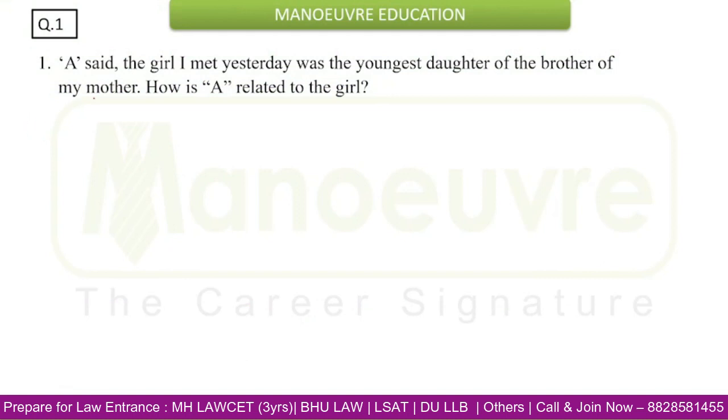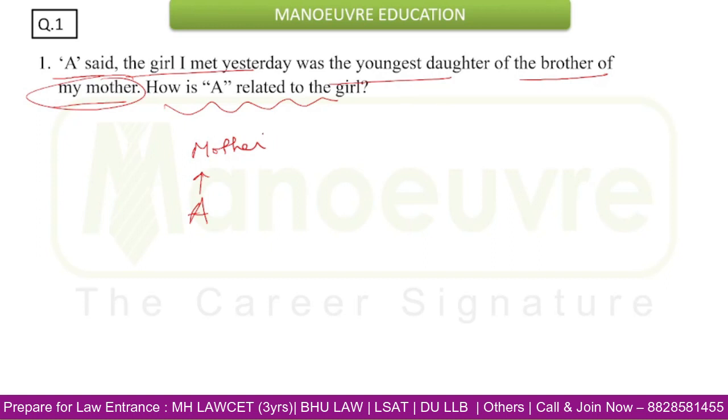Now this question is related to blood relation. A said, "The girl I met yesterday was the youngest daughter of the brother of my mother." So how is A related to the girl? If we try to understand this question, if this is A, then A is saying brother of my mother. So A's mother will be at this place, and the brother of A's mother will be placed here.